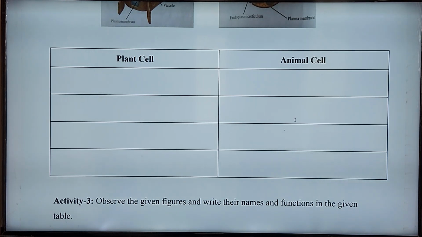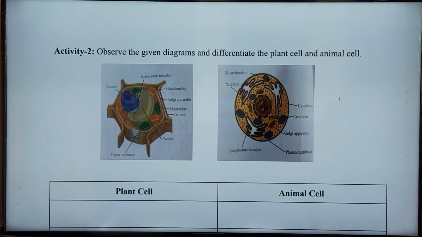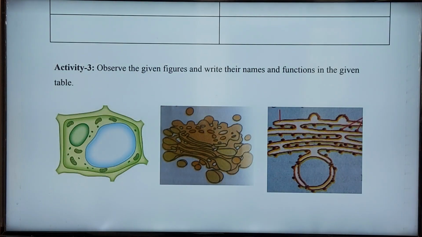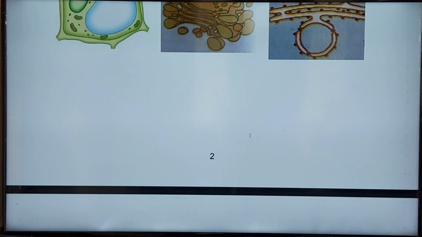Golgi bodies also help in regenerating or repairing the apparatus. So these are the three important things, their names and functions: first one is vacuole, second one endoplasmic reticulum, and third one is Golgi apparatus or Golgi bodies.